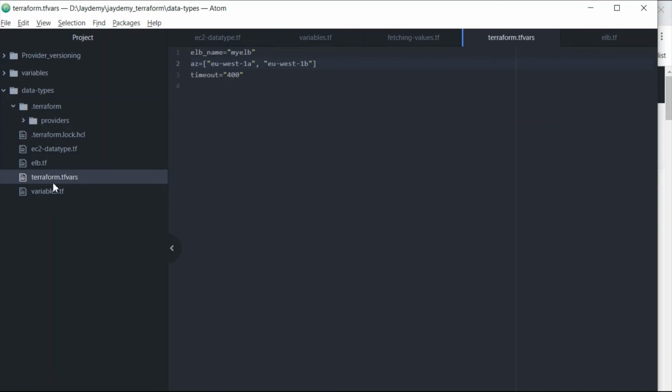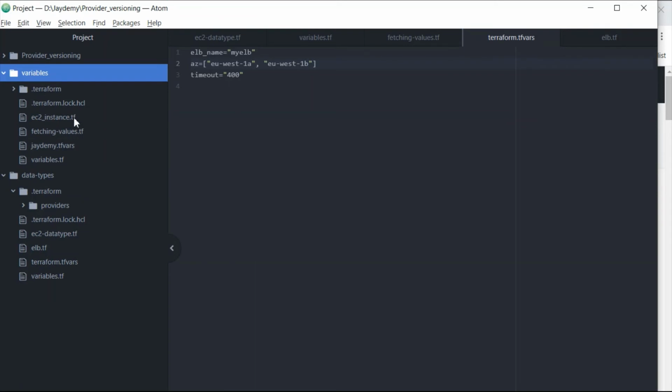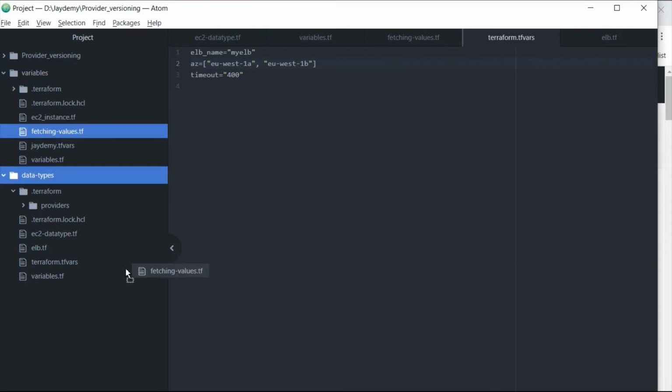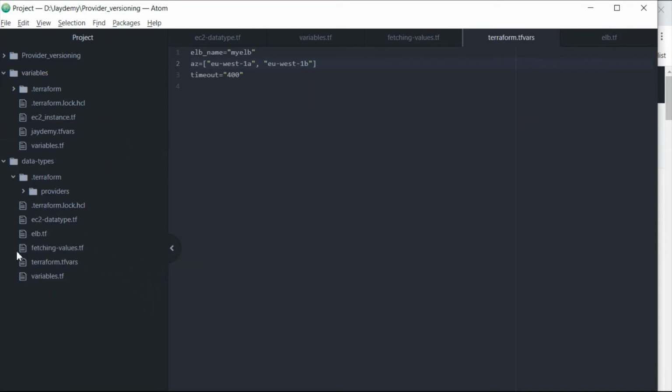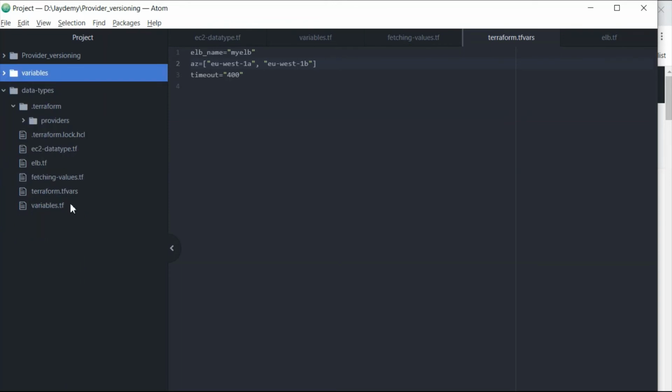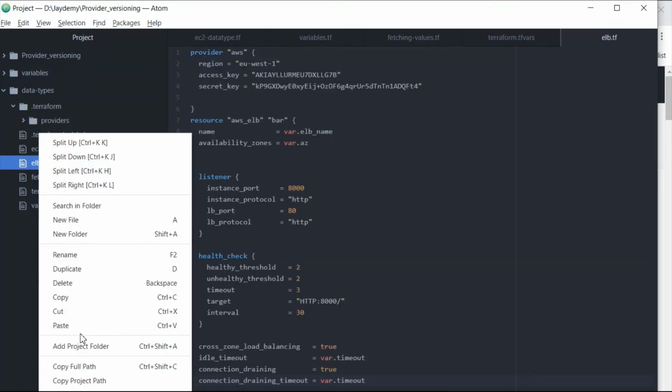And also we will see how to fetch the map variables, how to fetch map and list values also. I have already written one template that I will get here, how to fetch the values. So let me just rename it, so this won't take effect whenever we are modifying that file.